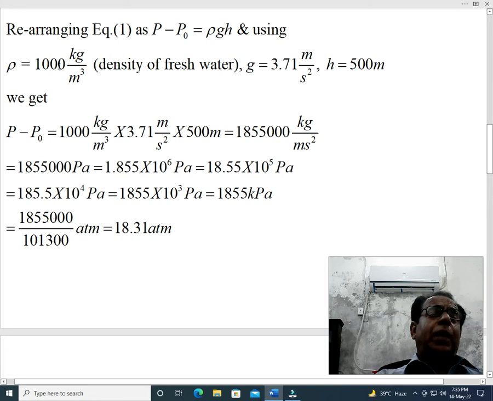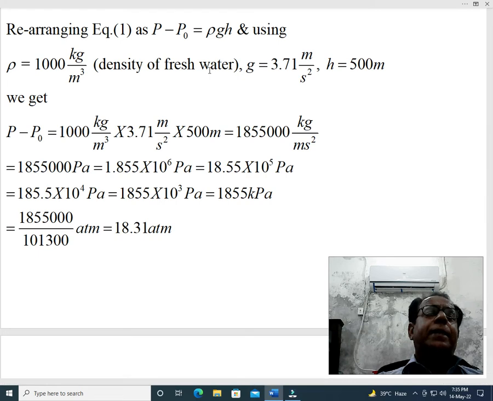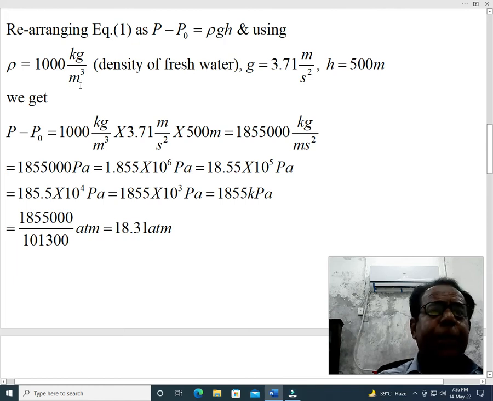Using rho equal to 1000 kilogram per meter cube, density of fresh water. Dear students, in the table the word fresh has not been used, only the word water, while in the next row of that table density of seawater is used. So in part A, we will take density as that of fresh water, that is 1000 kilogram per meter cube, and for acceleration due to gravity, we will not take the value on the surface of the earth.